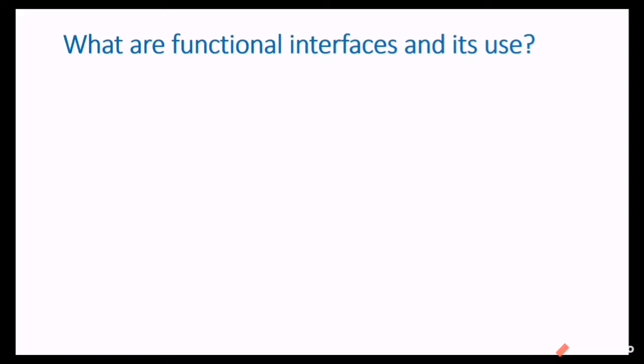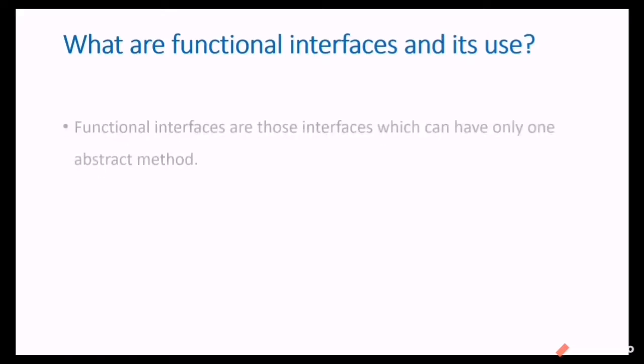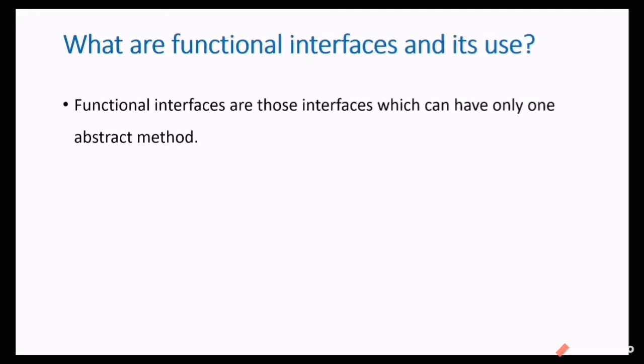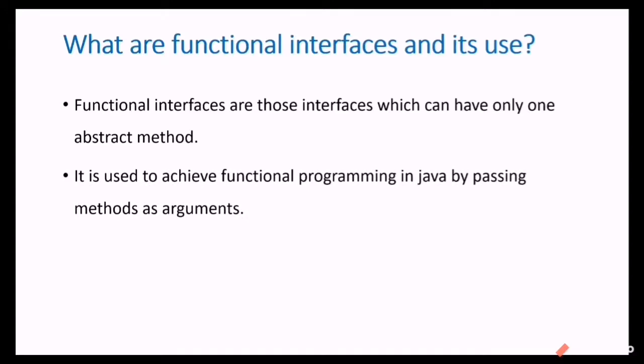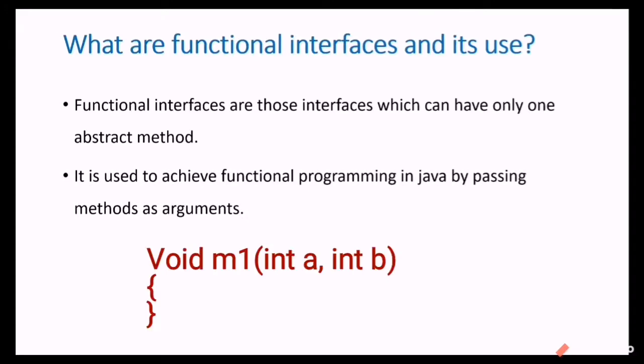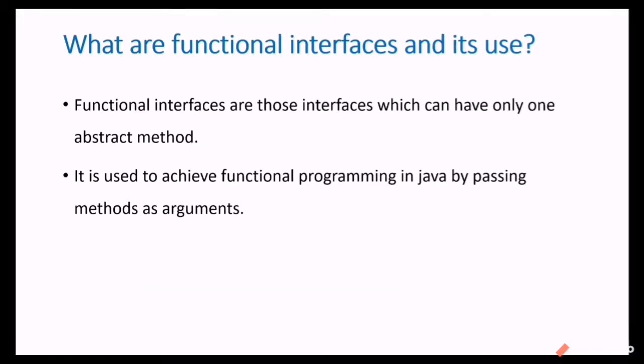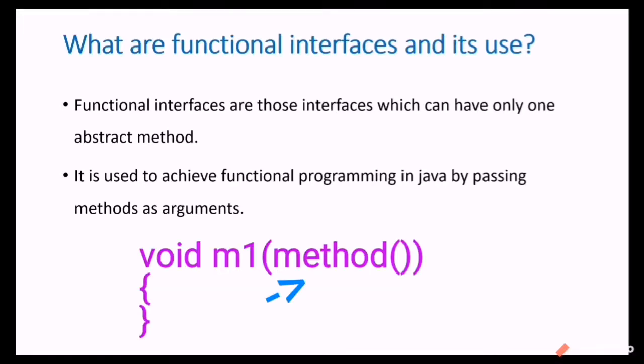What are functional interfaces and why are they used? A functional interface is an interface which has only one abstract method inside it. It is also known as a single abstract method interface. It is used to achieve functional programming. In general we pass only variables as arguments to methods, but by using a functional interface we can pass methods as arguments.